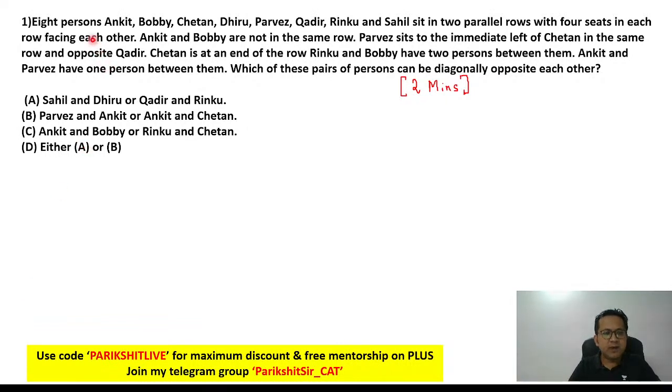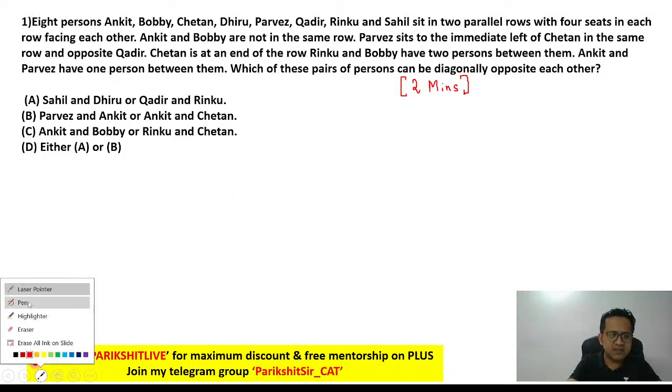Let's start. 8 people: A, B, C, D, P, Q, R, S. I feel happy because all the first alphabets of each of the names are unique, so I can just use the first letter. A, B, C, D, P, Q, R, S sit in two parallel rows with 4 seats in each row facing each other. A and B are not in the same row. Okay, so they are sitting in two parallel rows, 4 seats in each row. So let's draw it.